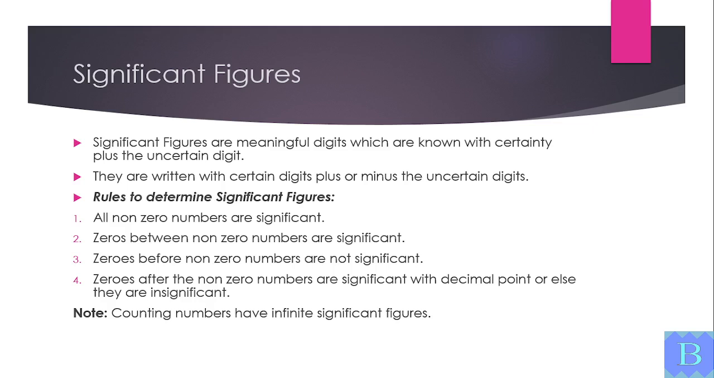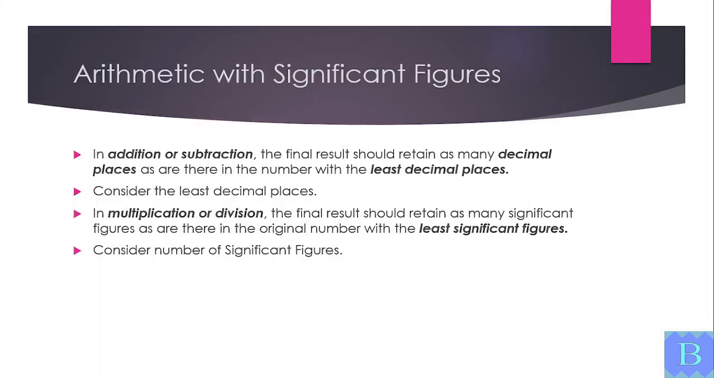The rules are: all non-zero digits are significant. Zeros between non-zero digits are significant. Leading zeros are not significant. Trailing zeros are significant only if there is a decimal point. In addition or subtraction, the result should match the least number of decimal places. In multiplication or division, the result should match the least number of significant figures.